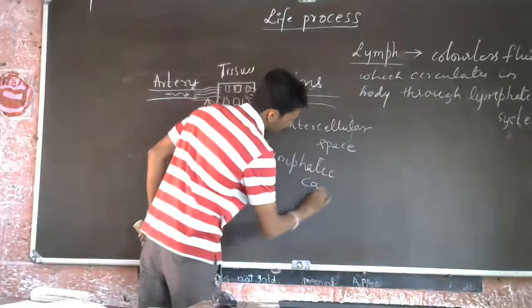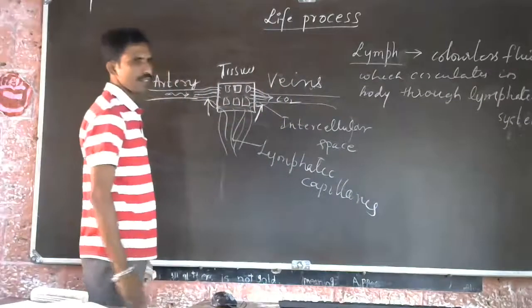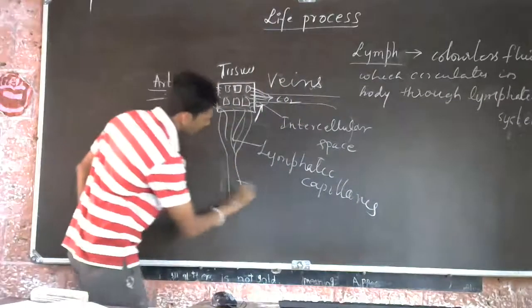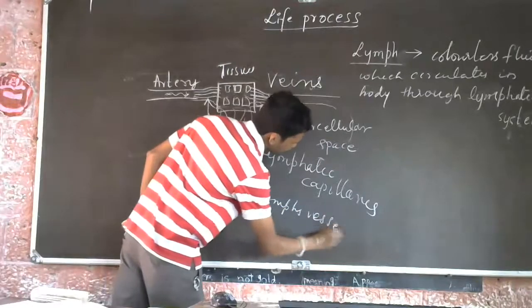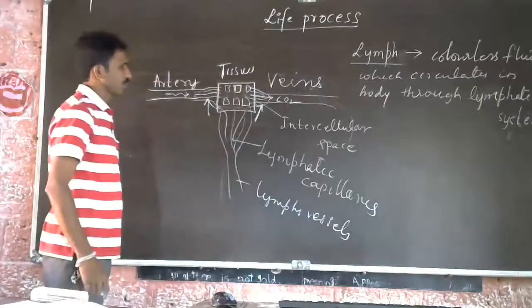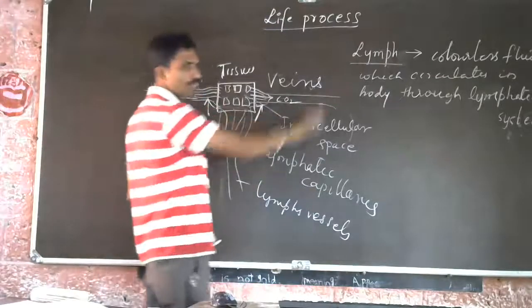Lymphatic capillaries and lymph vessels again unite with the circulatory system.